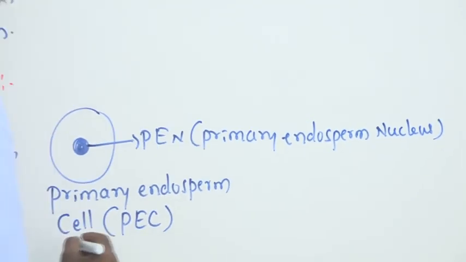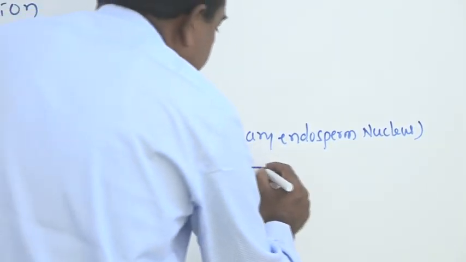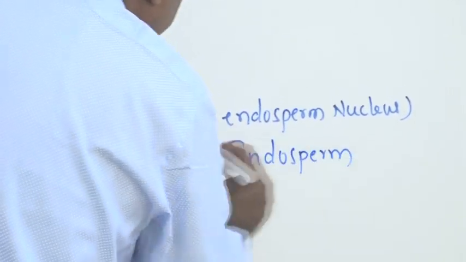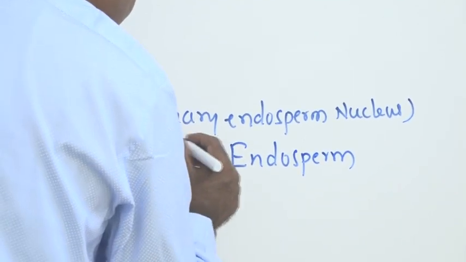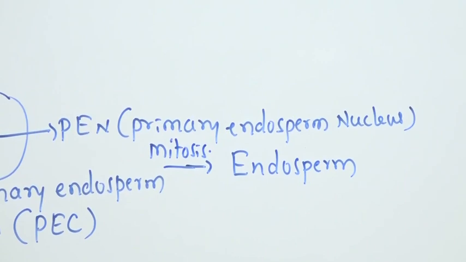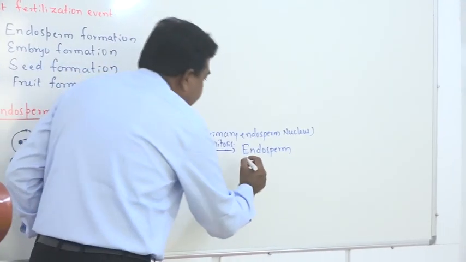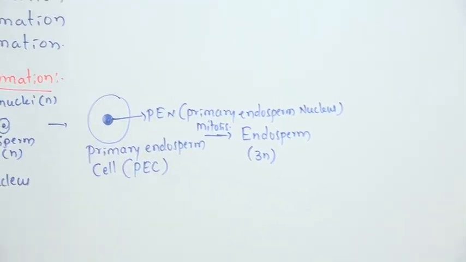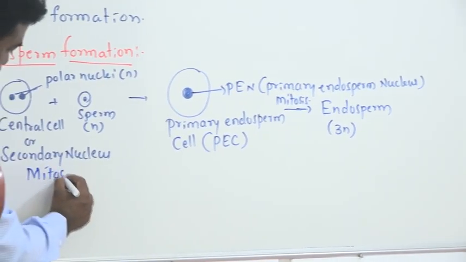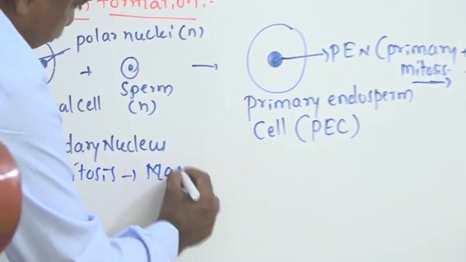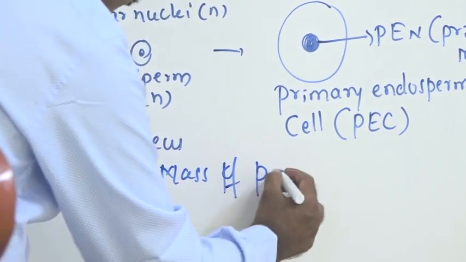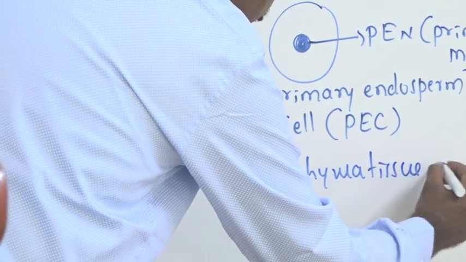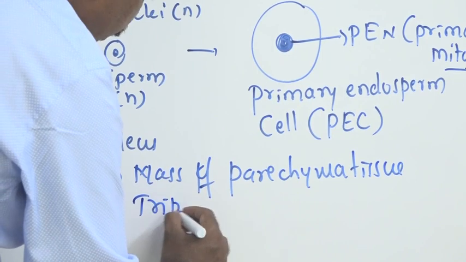This primary endosperm nucleus or primary endosperm cell itself develops into endosperm by a repeated mitosis process. Here the mitosis takes place in all directions and forms a massive nutritive tissue. Therefore, the mitosis gives a mass of parenchyma tissue. That parenchyma tissue itself is the endosperm and it is triploid in nature.